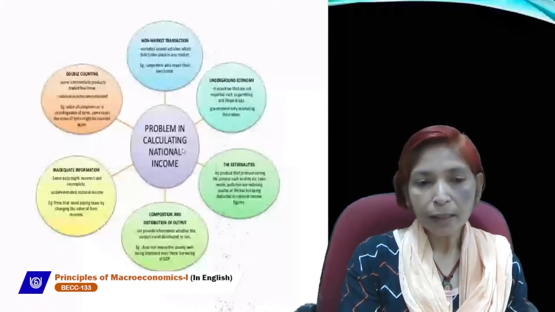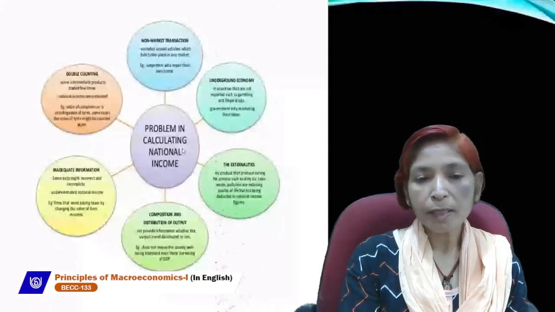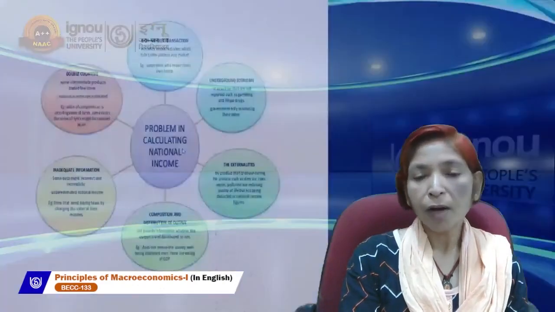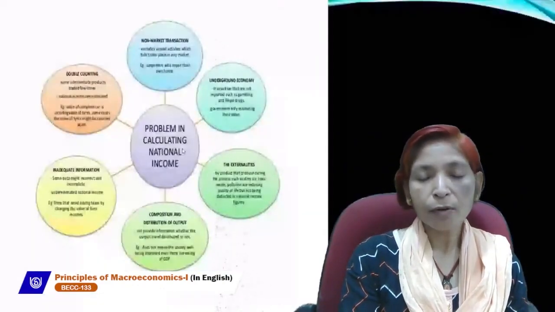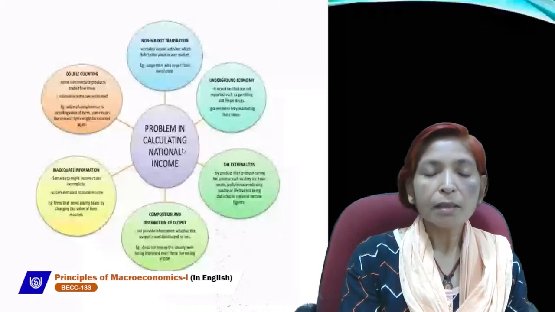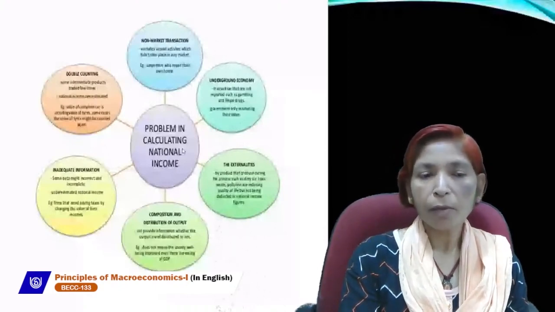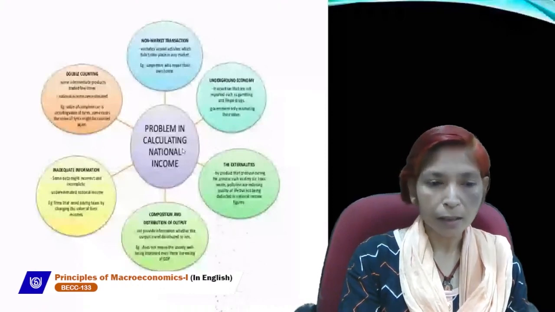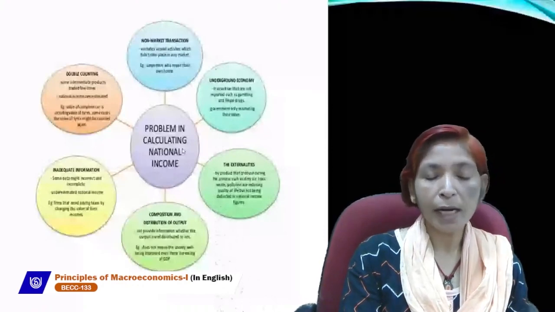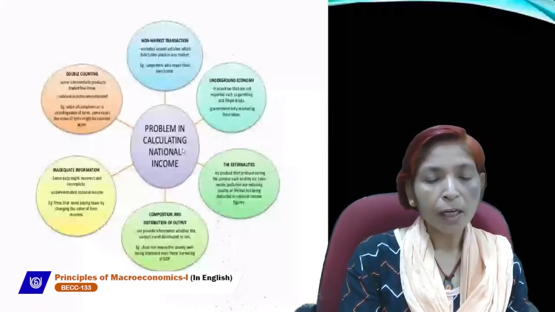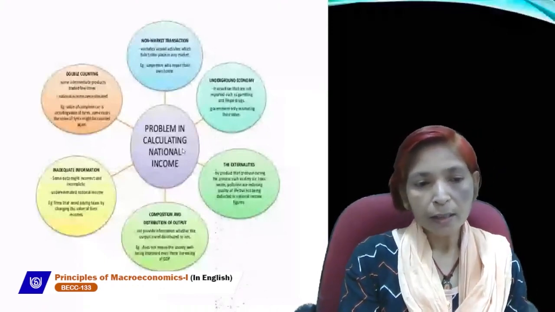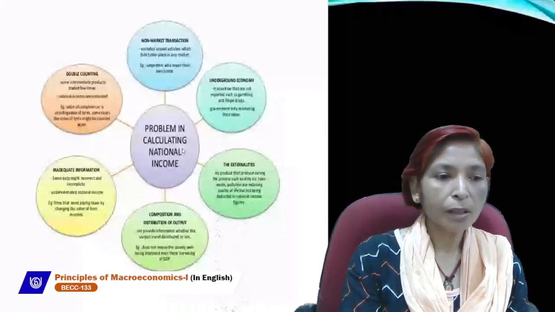Next problem is externality. Externality is the concept in which one person's action affects others. If a producer produces goods and services, then the environment will be polluted, and this type of externality is called negative externality. Externality may be positive, may be negative, but this is a main problem while estimating national income. And sometimes we take production of all the goods and services, either capital goods or consumer goods. If in our economy capital goods are produced more and consumer goods are produced less, then GDP will increase but welfare will not increase.